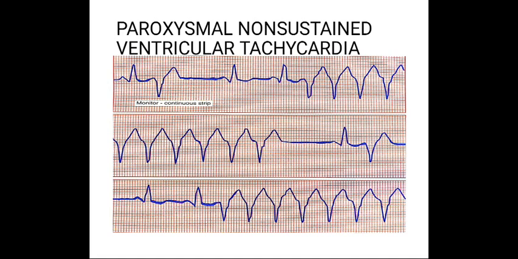This is the ECG showing paroxysmal non-sustained ventricular tachycardia. Now we will see the characteristics of ventricular tachycardia, VT. Now we will see about the heart rate. Heart rate will range from 100 to 200 beats per minute. The rhythm is generally regular, but may be irregular if VT is paroxysmal.